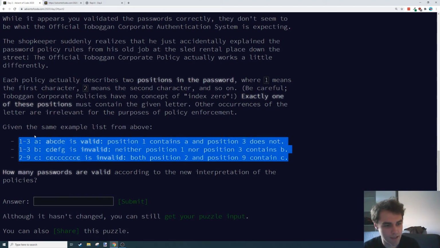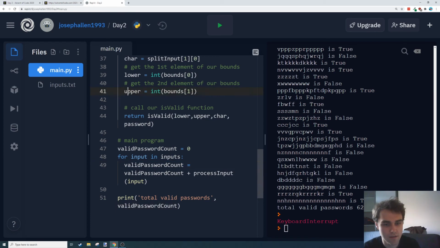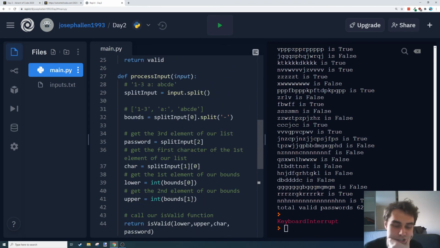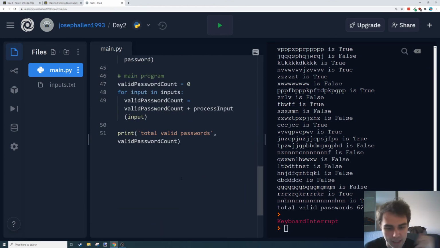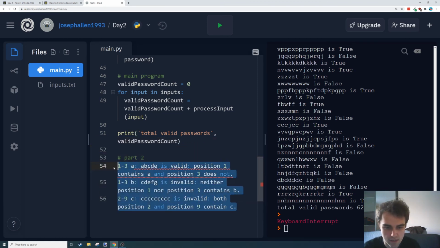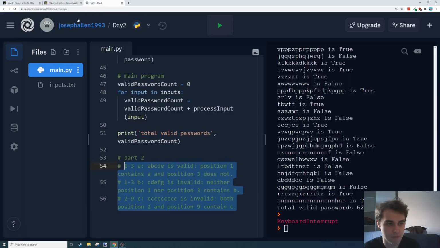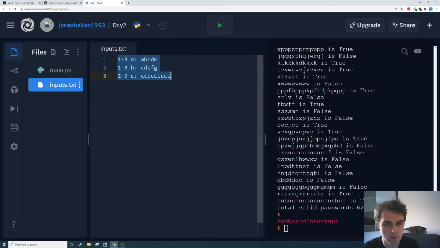Okay, so our input is probably the same, but let's go back to those test inputs so we can get rid of that for a second, and we're going to need to change. Processing our input, thankfully, is the same, but lower bound is going to be like position 1. But for the purpose of our function, we're not really going to care about that anyway. We can kind of make use of that. So part 2, we've got these test cases again, and I'm going to revert this back to our older test case.